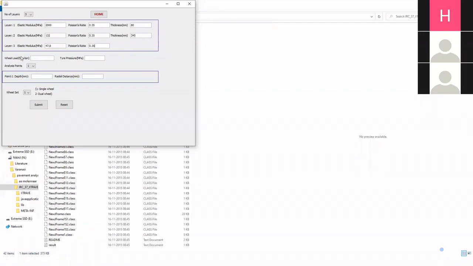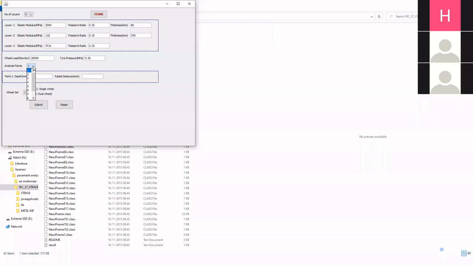Now it asks for wheel load. If you remember, we have a dual wheel set. 80 kilonewton is the total rear axle, so on one dual set we have 40 kilonewton, and on one wheel we have 20 kilonewton. So the wheel load for one wheel is 20,000 Newton. The tire pressure is 0.56 MPa, which is standard.